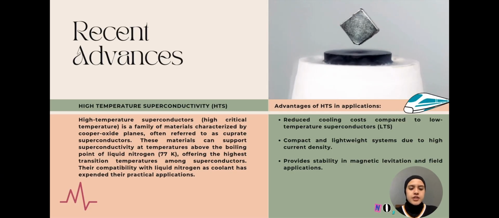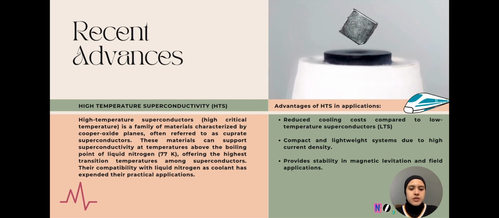Superconductivity has revolutionized the way we understand and harness electricity. One of the most groundbreaking advancements in this field is high-temperature superconductivity, or HTS. What is high-temperature superconductivity? High-temperature superconductors, also known as HTS materials, belong to a family of substances characterized by copper oxide planes, often called cuprate superconductors.